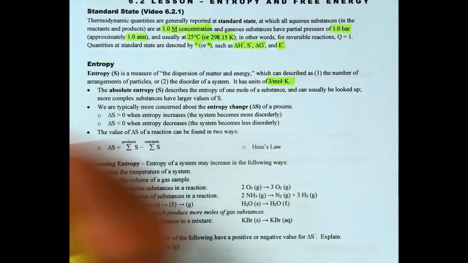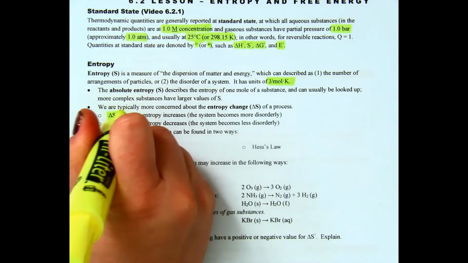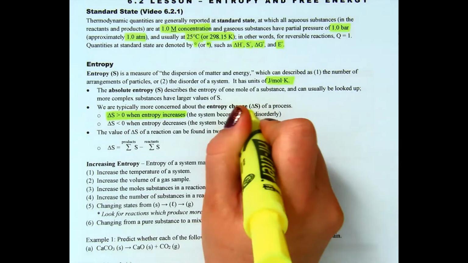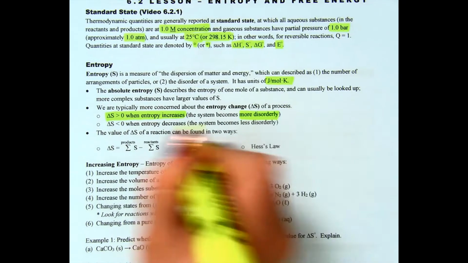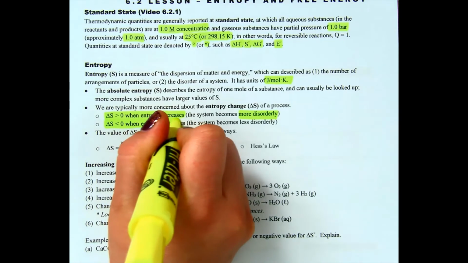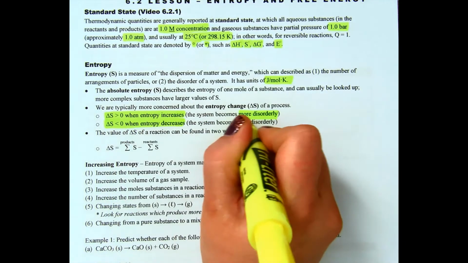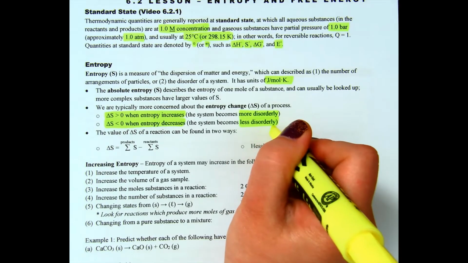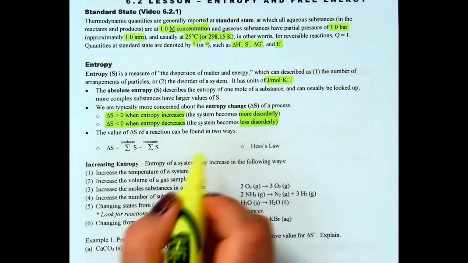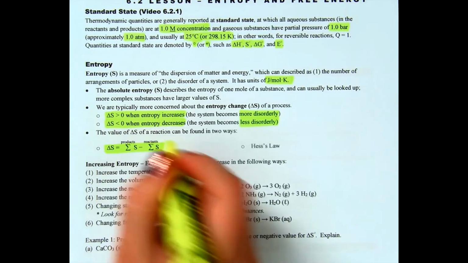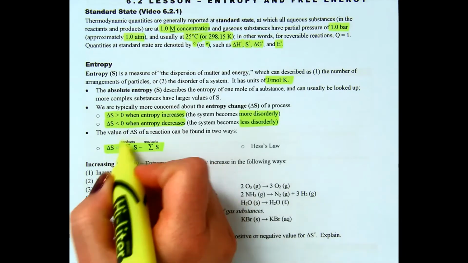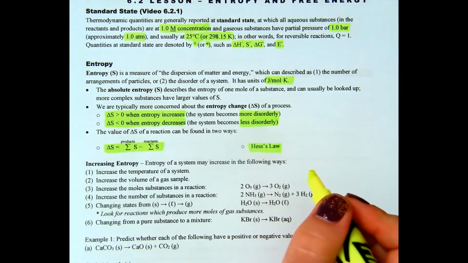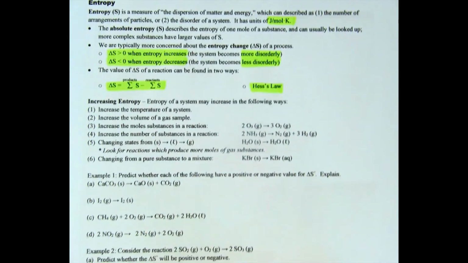So, excuse me, when delta S is greater than 0, entropy will be increasing. The system becomes more disorderly. It gets more crazy. When delta S is less than 0, entropy decreases. The system becomes less disorderly, or more orderly, we can think of. Now, the value of delta S can be found in 2 ways. You can do products minus reactants. So remember, this is the sum, all the products minus all the reactants. Or we can use Hess's law, depending on what we're given. So those are all for calculations.